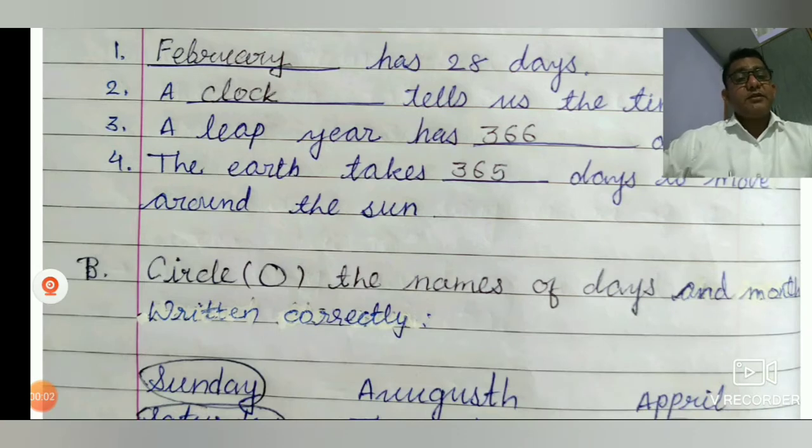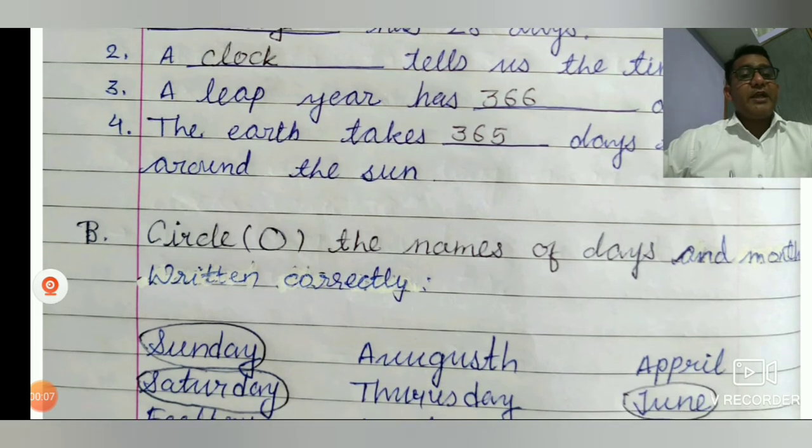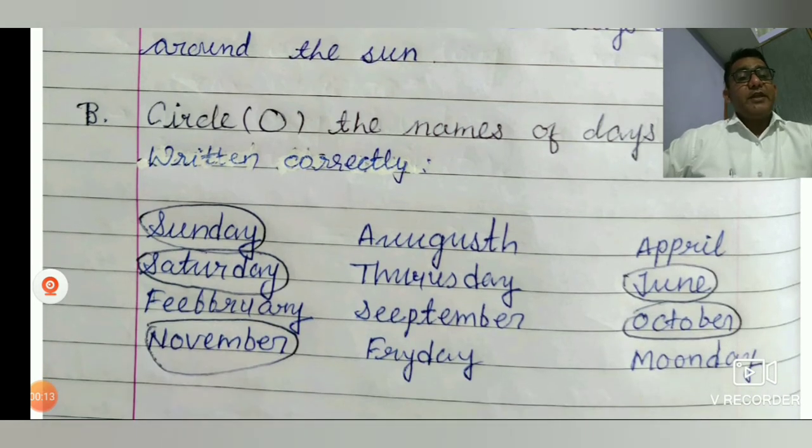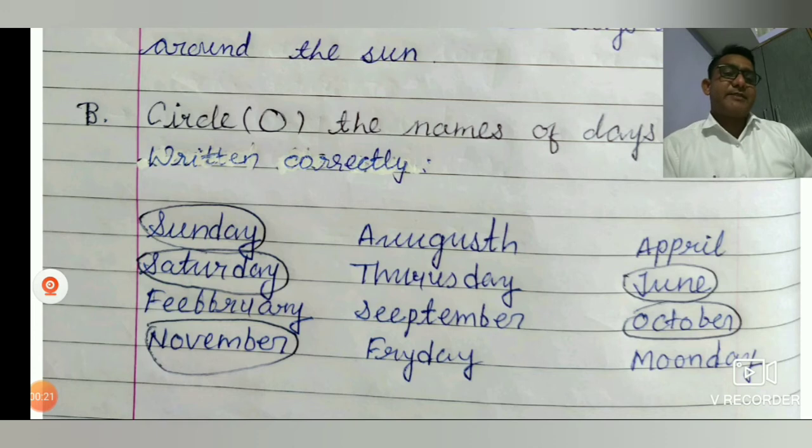B. Circle the names of the days and months written correctly. Here you see the names of the given months and days, and you find the ones with the correct spelling. First, Sunday. Sunday is correct, so you circle it. Second, Saturday. Saturday is the correct spelling, so you circle it.